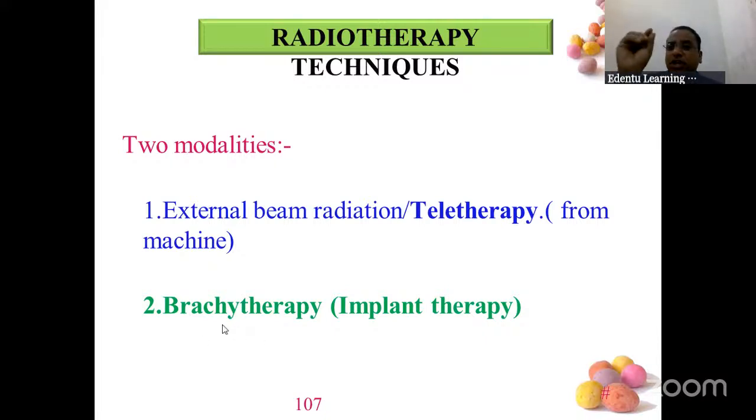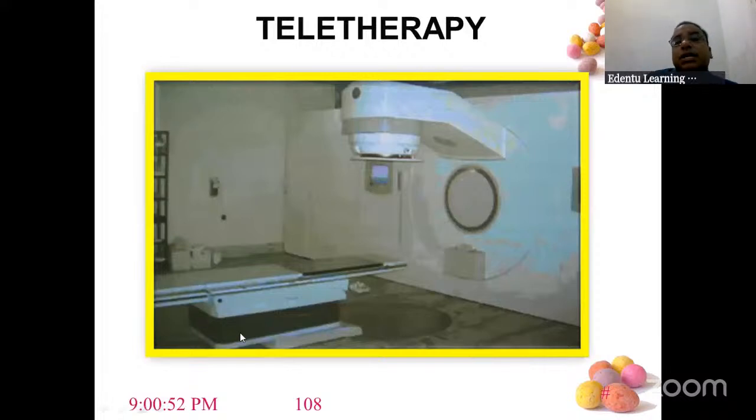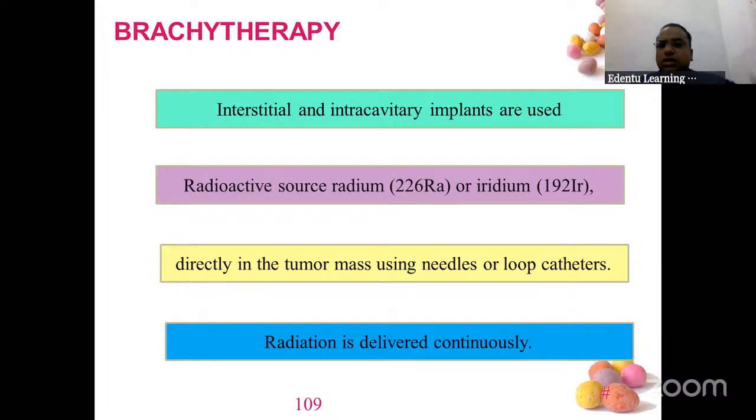Brachytherapy means these radioactive materials are kept inside the patient's body. A small incision surgery is done, and they are kept inside. Slowly, the radioactive substance will be releasing its effect. It's like an implant therapy inside the patient. So teletherapy is external, internal implant is brachytherapy. This is an example of teletherapy. A patient will lie down, only the area which needs radiation will be focused. Other than that, lead aprons will be kept and a lot of precautions will be there.